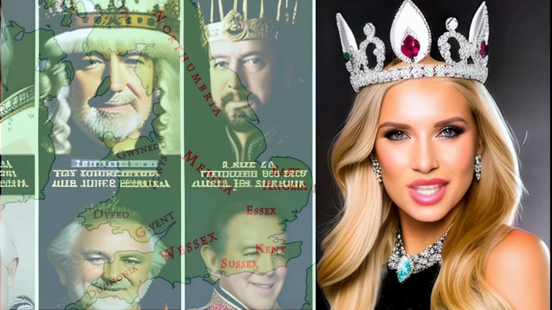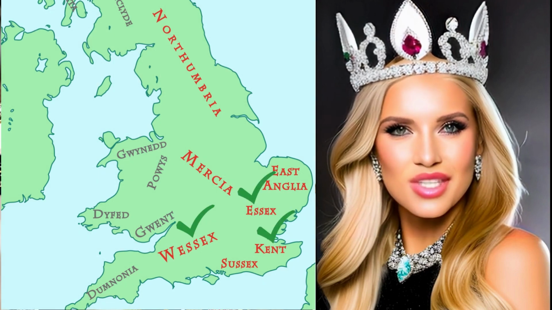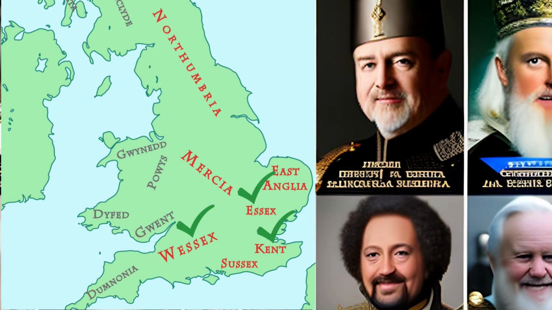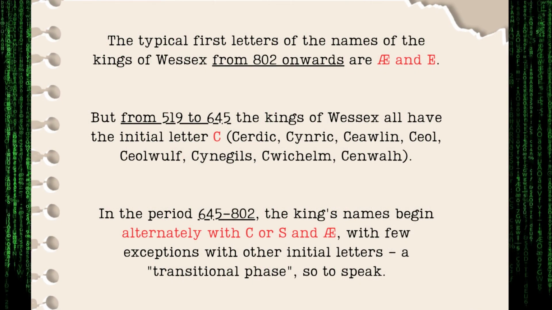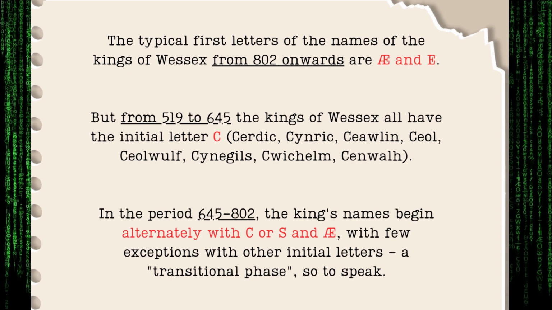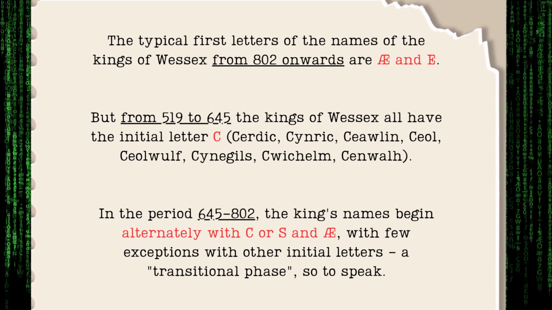Interestingly, the names of the kings of Wessex, Kent and Essex each have typical initial letters. The typical first letters of the names of the kings of Wessex from 802 onwards are A and E. But from 519 to 645 the kings of Wessex all have the initial letter C: Cerdic, Cynric, Ceorlin, Chill, Ceolwulf, Cinegils, Cuchelm, Cinval. In the period 645 to 802, the kings' names begin alternately with C or S and A, with few exceptions with other initial letters, a transitional phase, so to speak.